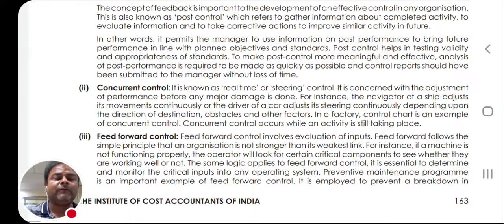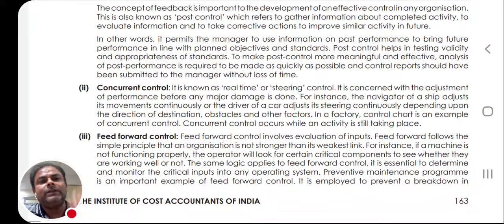So when we practice this process of feedback control, we gather some experience and information, and after that we shift to concurrent control. In this control, we were able to forecast that this particular problem will definitely come because of the previous experience. So we made all the arrangements of the supporting tools and supporting adjustments, so that at that very time the correction can be done.